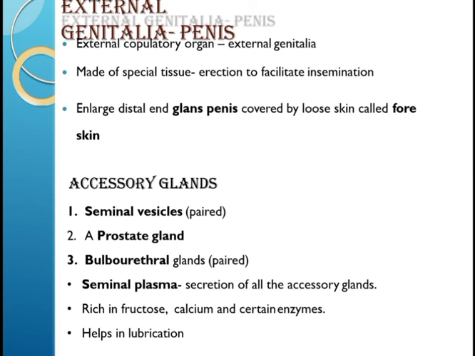Prostate gland secretes a milky, slightly alkaline fluid that contains lipids, enzymes, citric acid, etc. It is released during ejaculation and helps to neutralize the acidic medium of vagina, making sperms more active to swim. Prostatic fluid accounts for nearly 20 to 30% of semen volume.